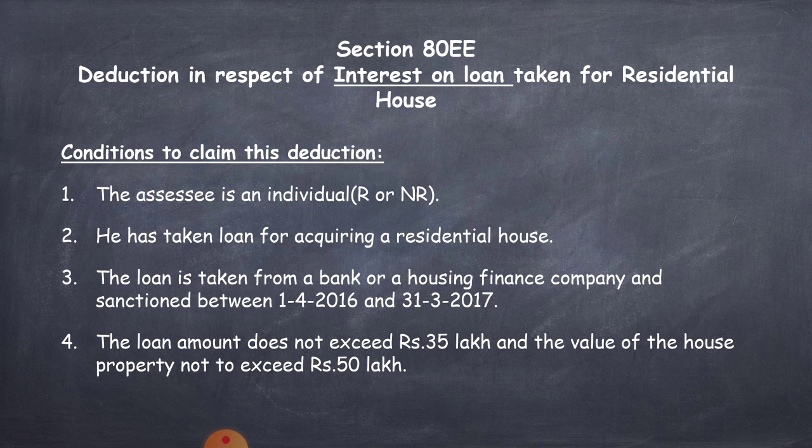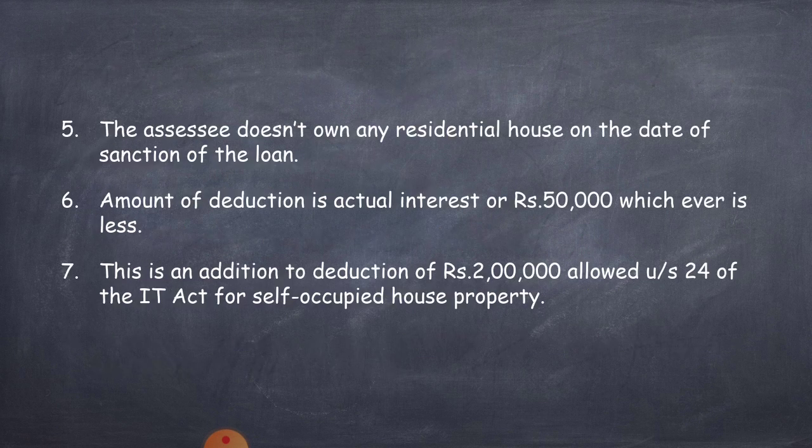Next condition is the loan amount does not exceed rupees 35 lakhs and the value of the house property does not exceed 50 lakhs. So, to claim deduction on interest on loan taken for residential house under this section, the loan amount should not exceed 35 lakhs and the value of the house property should not cross the 50 lakhs limit. That is one of the conditions under this section.